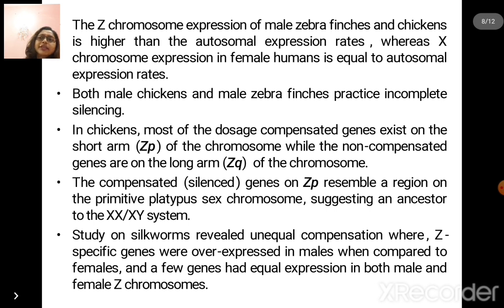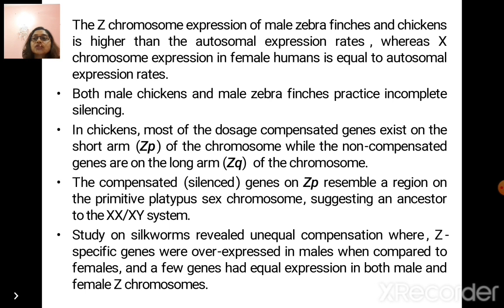The Z chromosome expression of male zebra finches and chickens is higher than that of the autosomal expression rates, whereas X chromosome expression in female humans is equal to autosomal expression rates. Both male chickens and male zebra finches practice incomplete silencing.